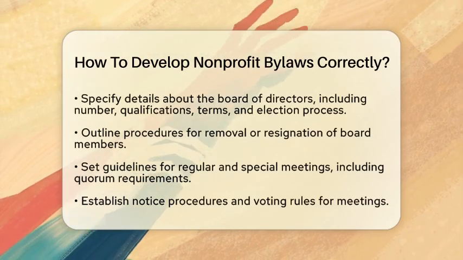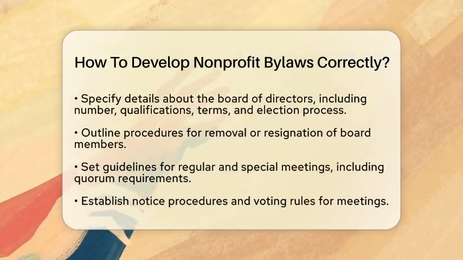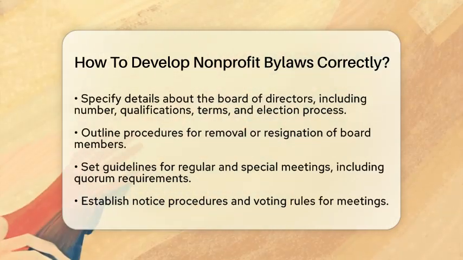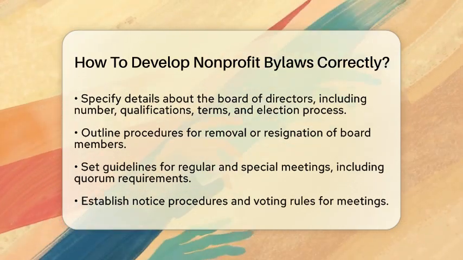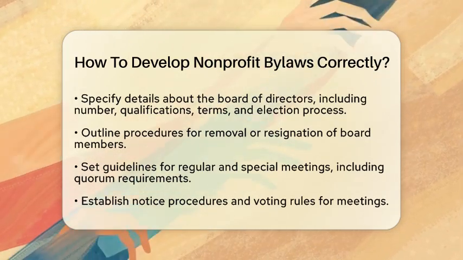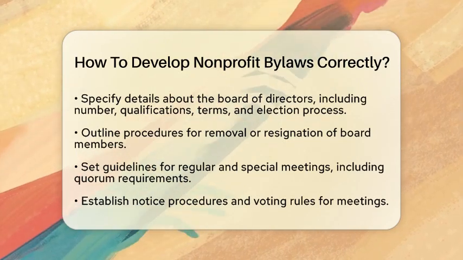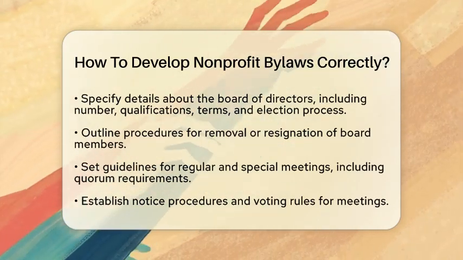Next, let's look at the key elements to include in your bylaws. First, clearly state your organization's official name and purpose. This mission will guide all your activities. If your nonprofit has members, define who can be a member, the eligibility criteria, and membership rights such as voting and fees.